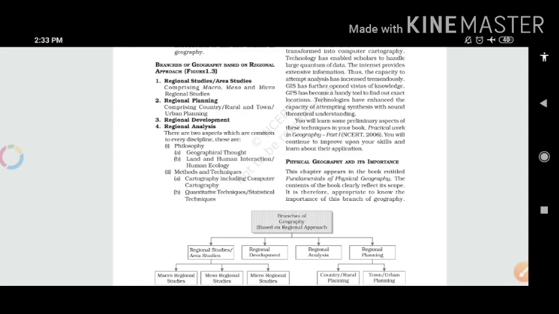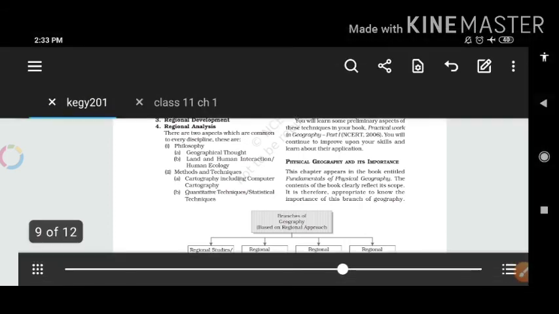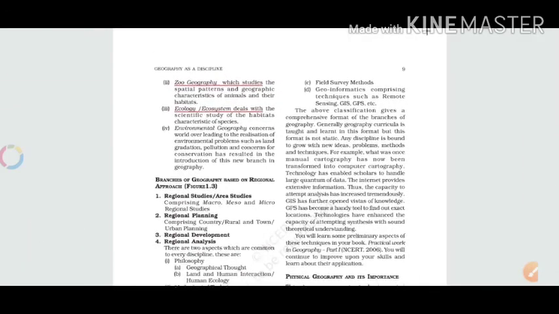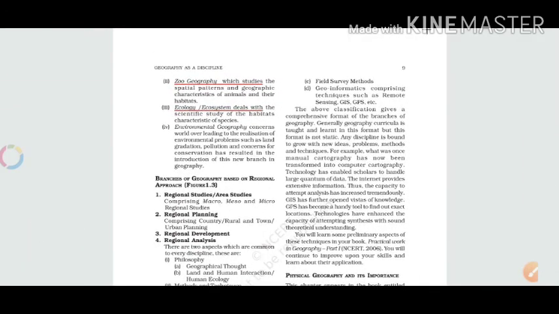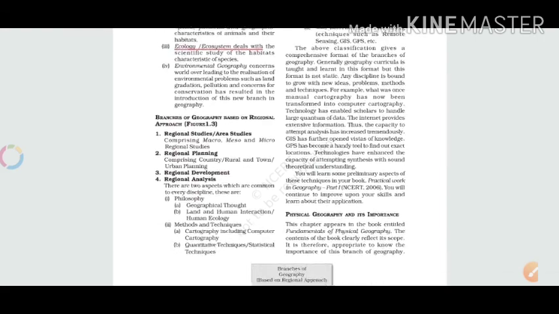Under that there are two aspects which are common to every discipline. These are philosophy, geographical thoughts, land, human interaction, and ecology, and methods and techniques, that is cartography, including computer cartography and quantitative techniques. So these are the methods which we are using in this. Field survey method, we have understood earlier, and geoinformatics and all.